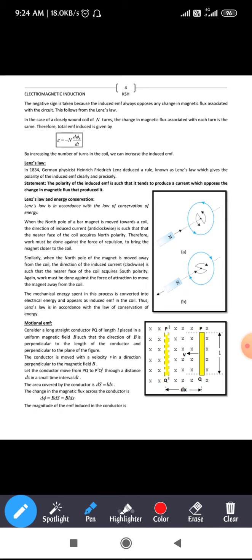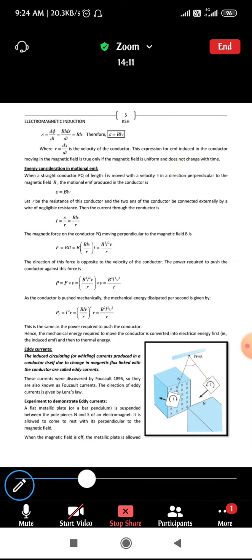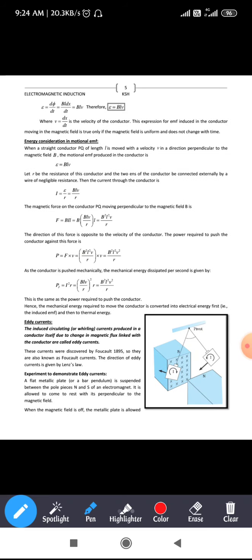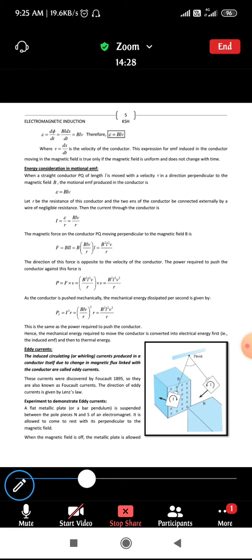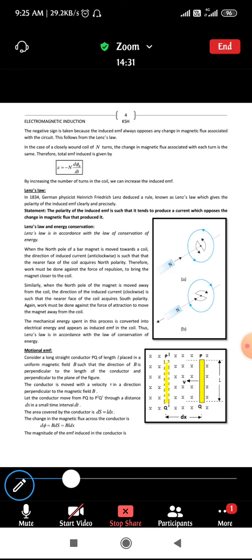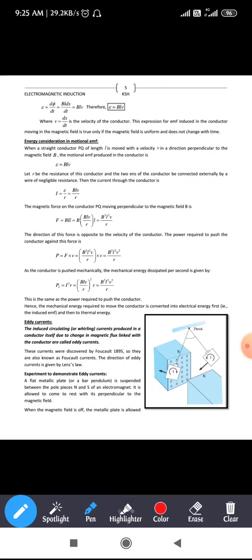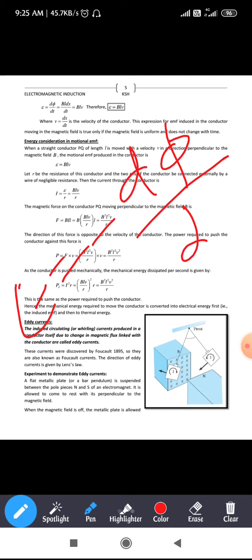Next, the magnitude of the EMF induced in the conductor can be written according to Faraday's second law as E = d phi by dt. You know that according to Faraday's law, E should be equal to minus d phi by dt, but since I am taking the magnitude of the induced EMF, it will be plus here.